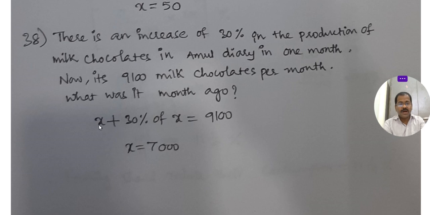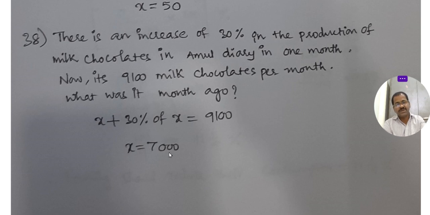At the beginning, what was our production? At the beginning 7,000 chocolates are there. After that we produced 30% more. For the 7,000 we produced 30% more, then 9,100. Now in this month we increased 30%.